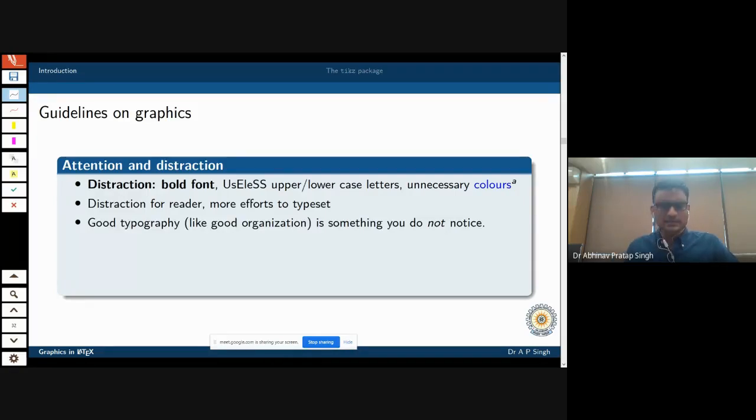I saw this somewhere, that good typography, like good organization, is something that you do not notice. It's not that you notice it, it's that you don't notice. And when someone points out, look how beautiful it is, then you realize, yes, this is very beautiful. But it should get out of your way, get out of the way of the information that is being conveyed to the reader. It should not get in between that.